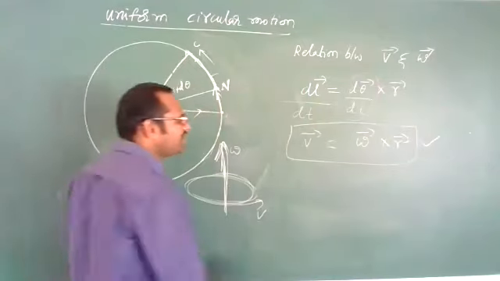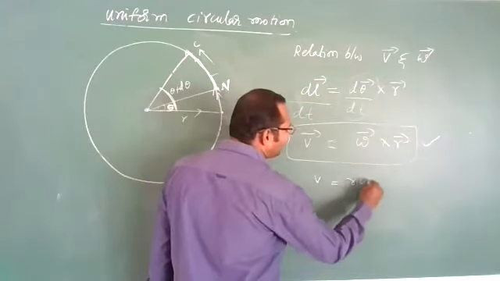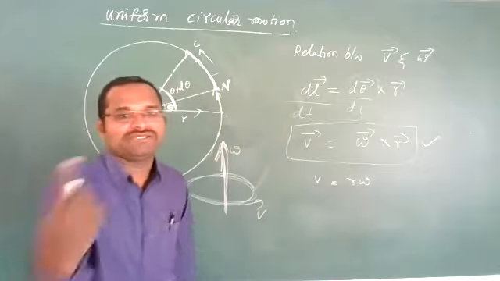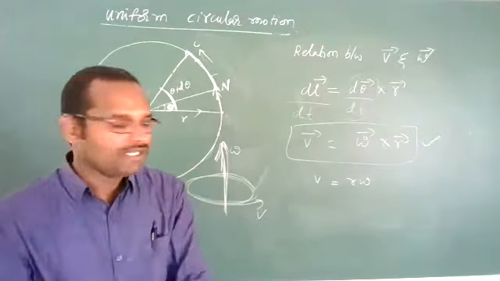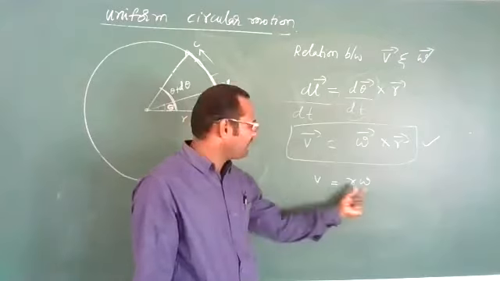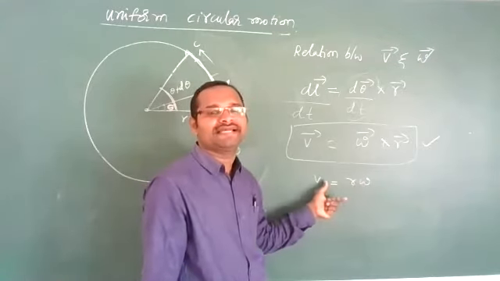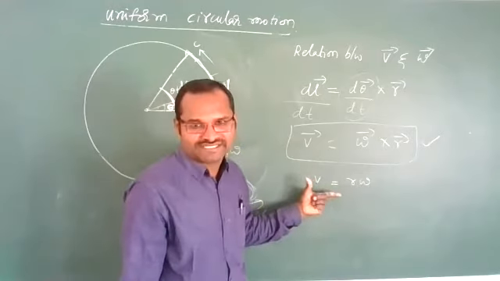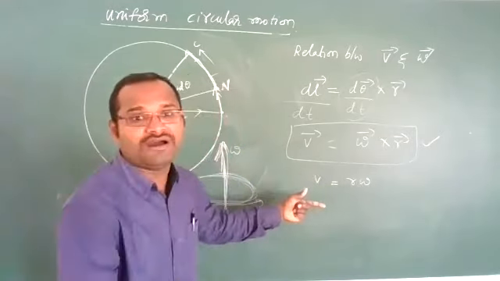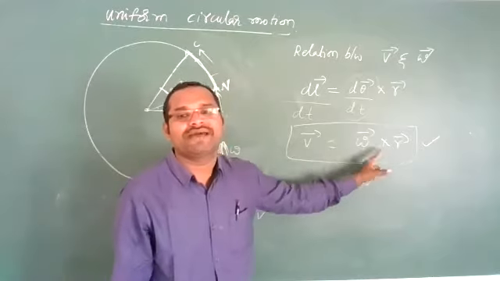In scalar format, V is equal to r omega. I am saying scalar, just numbers. To find the V value from omega, multiply r with omega, you get linear velocity. This is scalar format. In vector form, you should write in this manner only.